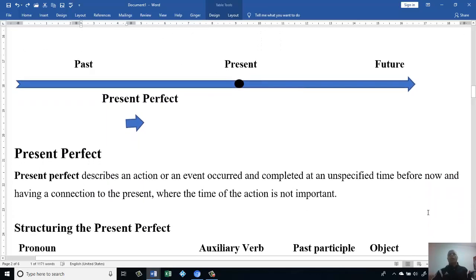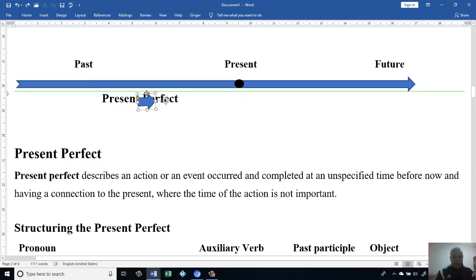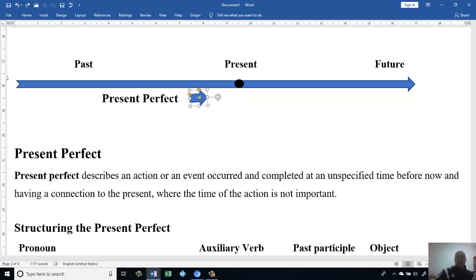Let's go, for example, here when we have present perfect. Now we say this is the present. Anything that happened before now, we call past. Then anything that will happen after now, we call future. Present perfect is an action that happened before now, in any place here. We don't care about the time, we only care if the action is completed. Then we say it happened in the perfect time.